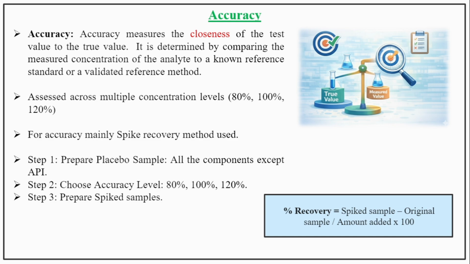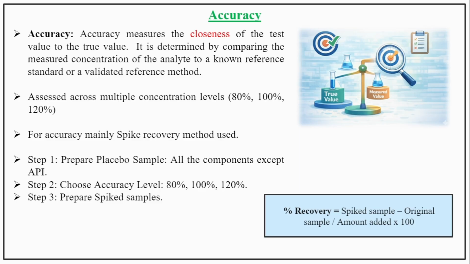To run accuracy, your first step will be to prepare a placebo sample. Placebo is a solution which contains all other ingredients except your active pharmaceutical ingredient. After this, you have to choose accuracy levels like 80%, 100% and 120%.